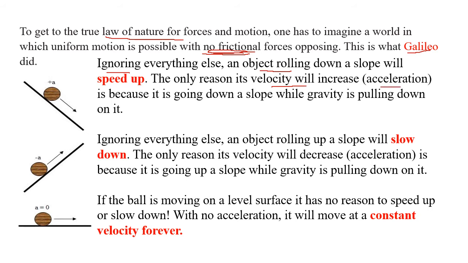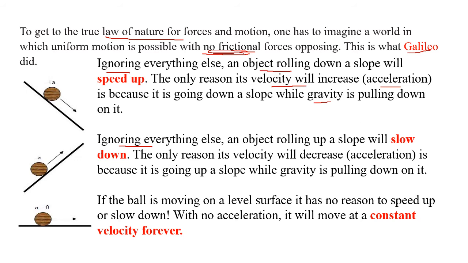We will learn that force causes acceleration. So what is the force of the earth called? Gravity. Gravitational force, we learned, is a non-contact force, but the gravity of the earth is pulling things down. So when a ball is going down a slope, the speed is increasing. Again, ignore everything else, the air, the friction.